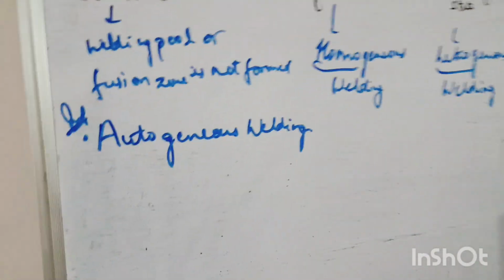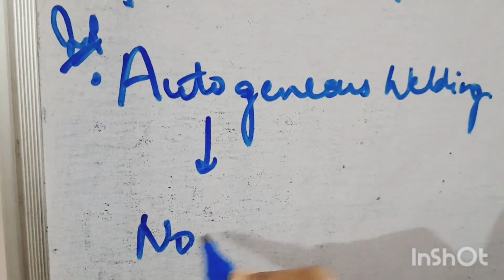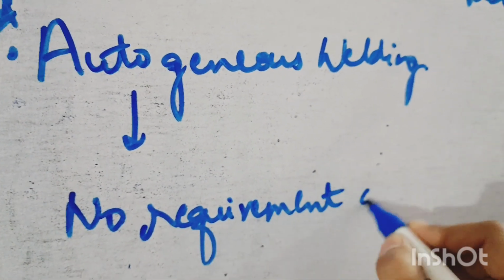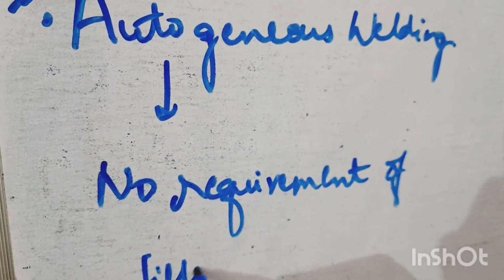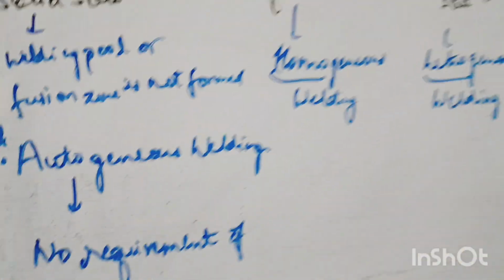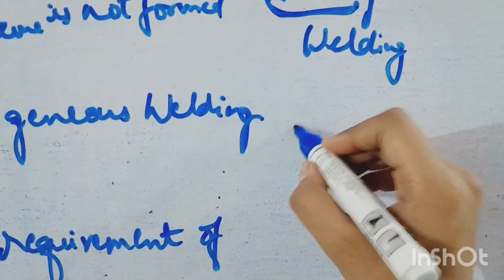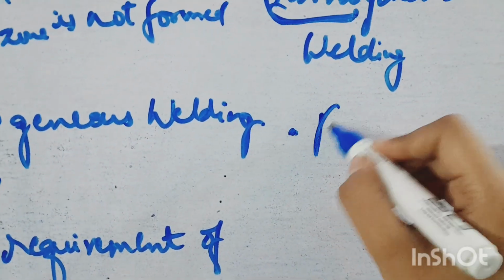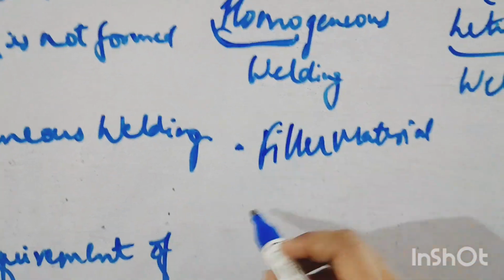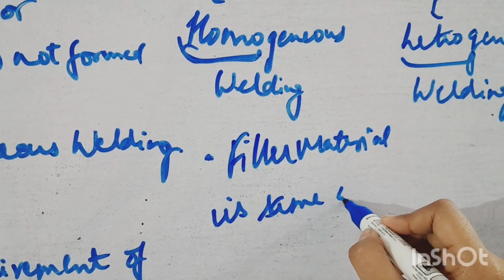Okay, autogenous means in this no requirement of filler material. Whereas in homogeneous, same, so filler material is same as of base or parent metal.